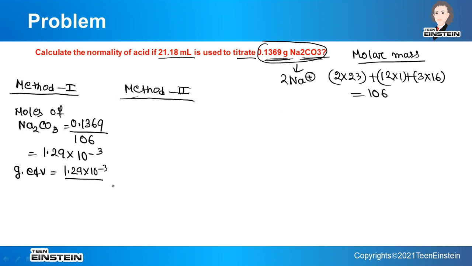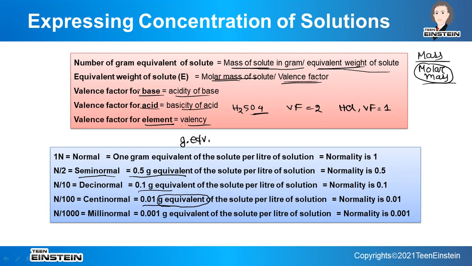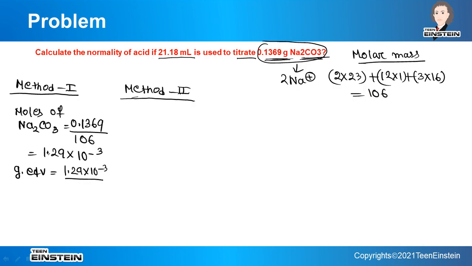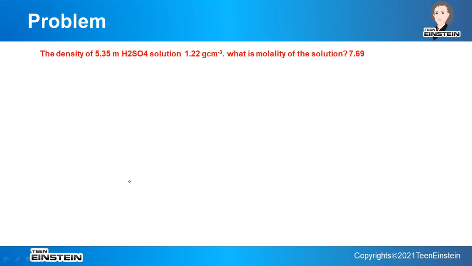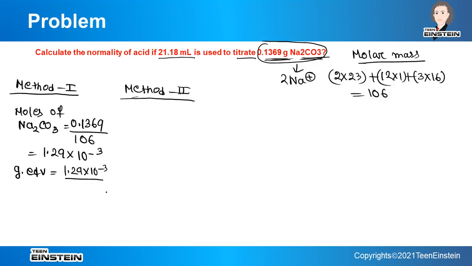So here I have done one mistake. It is basically multiplied by n. In the previous slide, what we have seen is the equivalent weight of solute, which is molar mass of the solute divided by valence factor, but we are not doing that. We are not calculating equivalent weight, we are finding out the gram equivalent. So it will be simply the number of moles multiplied by valence factor.